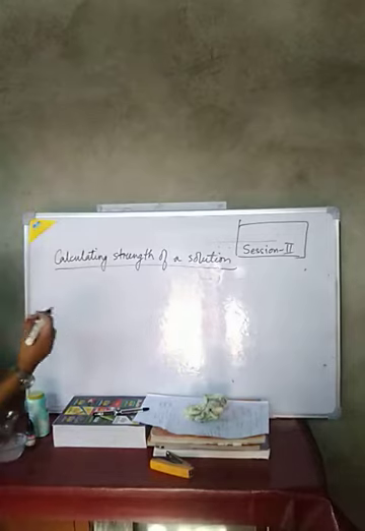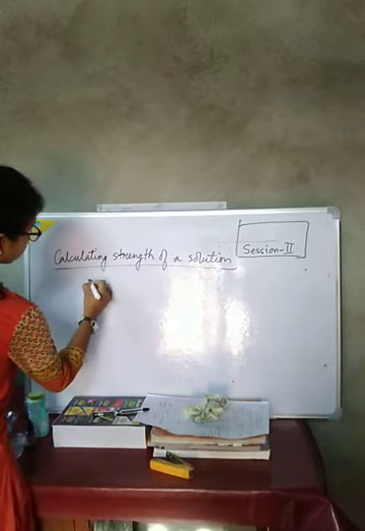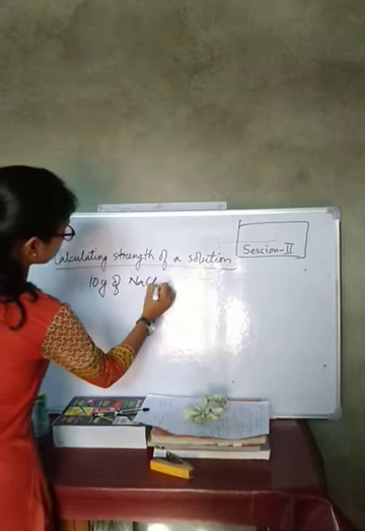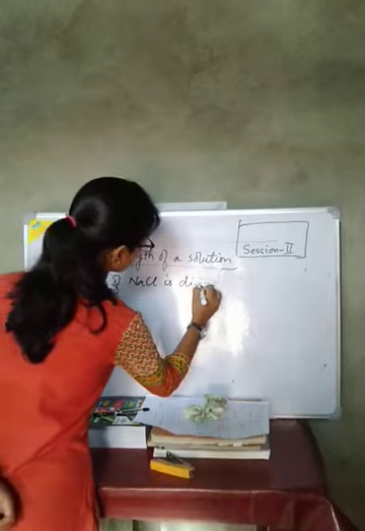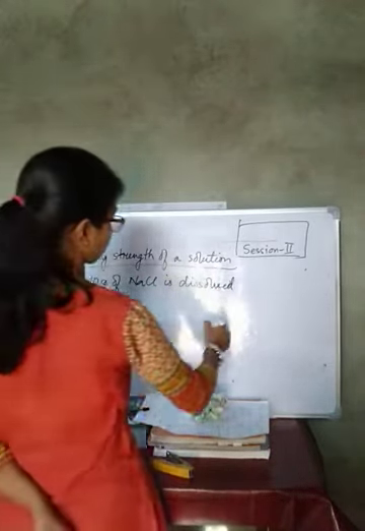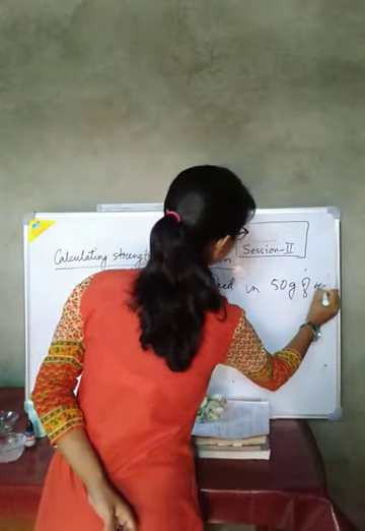Say for example 10 gram of NaCl is dissolved in 50 gram of water.